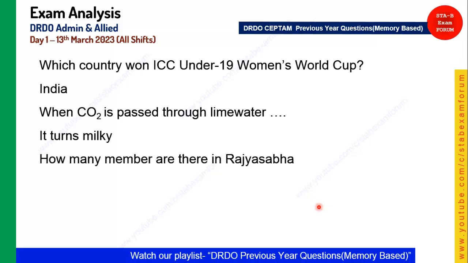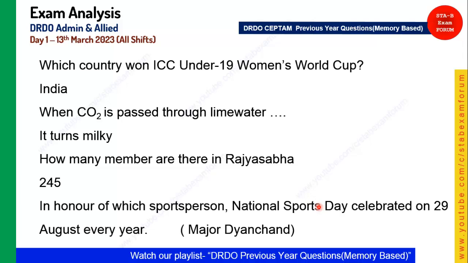Next question: how many members are there in Rajya Sabha? This is from Indian polity, and as you know, there are 245 members in Rajya Sabha. Next question: in honor of which sports person is National Sports Day celebrated on 28th August?